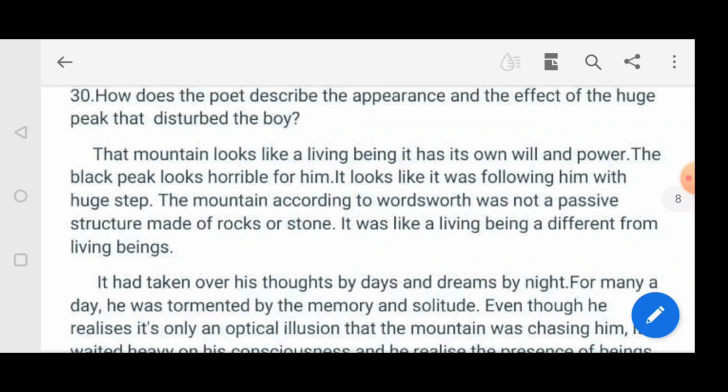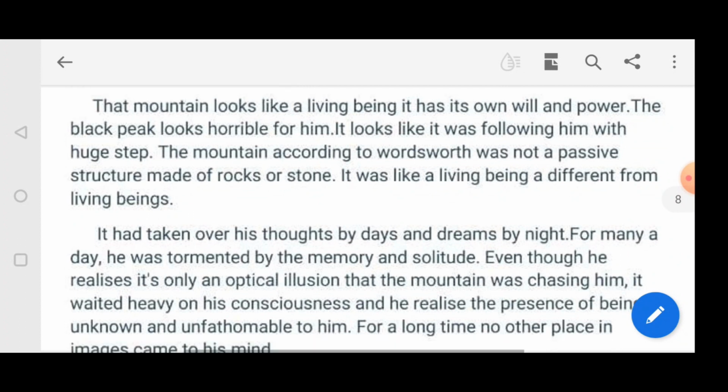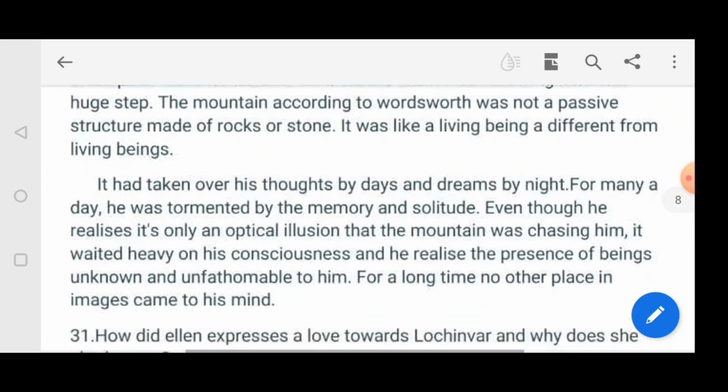The mountain, according to Wordsworth, was not a passive structure made of rocks or stone. It was like a living being, a different form of living beings. It hung over his thoughts by day and dreams by night. For many days he was tormented by the memory and solitude. Even though he realized it was only an optical illusion that the mountain was chasing him, it weighed heavy on his unconsciousness, and he realized the presence of beings unknown and unfathomable to him. For a long time, no other place or images came into his mind.